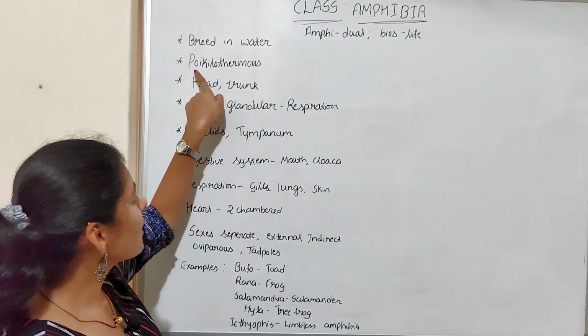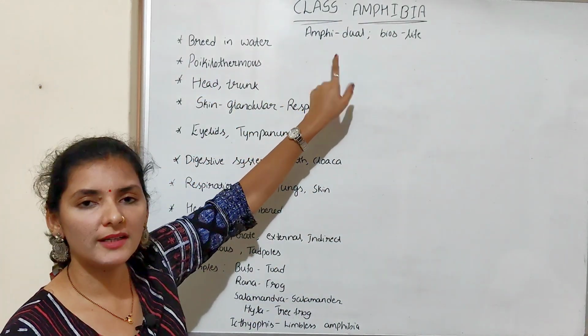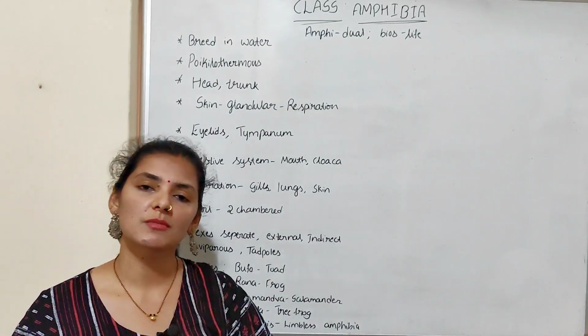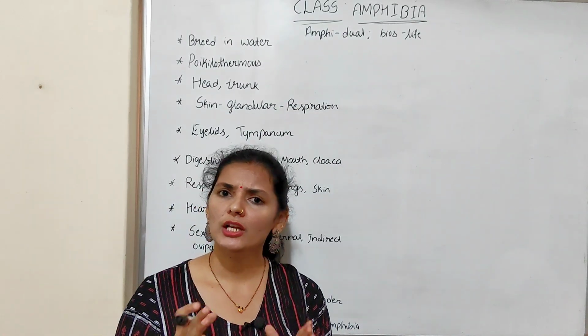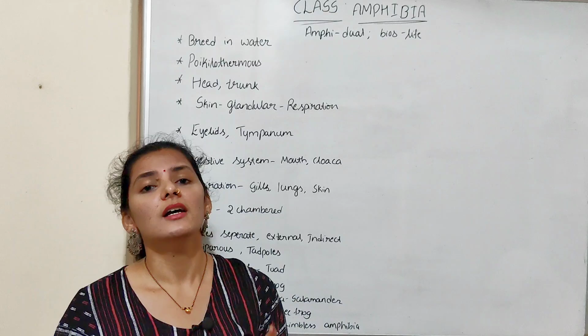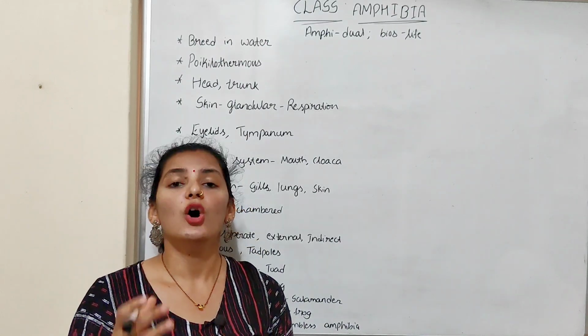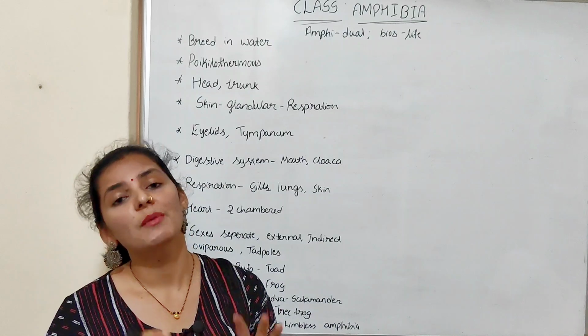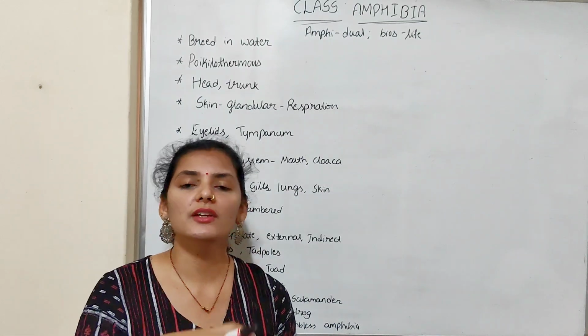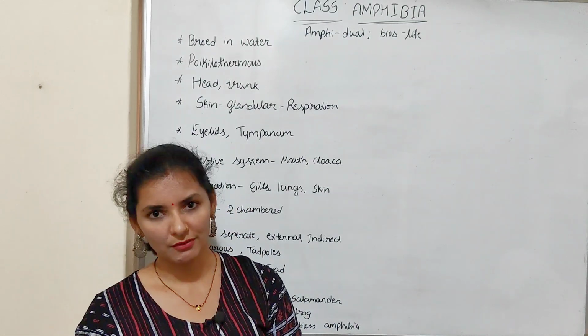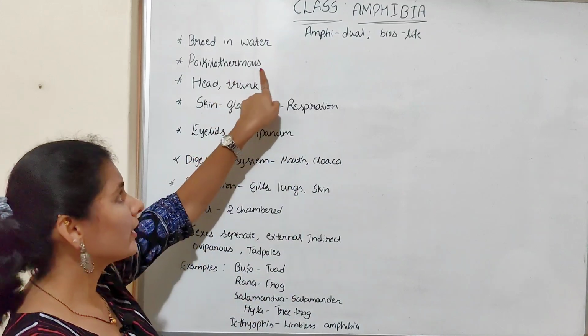These organisms are poikilotherms or cold-blooded animals, or they are ectotherms in nature. What do you mean by poikilotherm? Poikilotherm means these organisms cannot regulate their own body temperature, or the body temperature of this organism depends on the temperature of the environment in which they are living. So that is the meaning of the term poikilotherms.